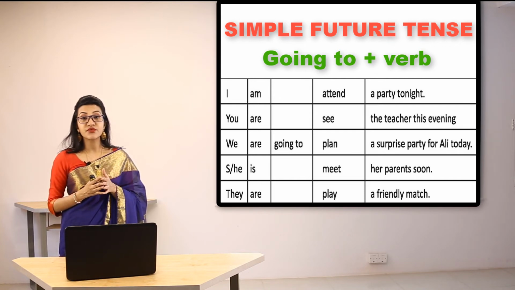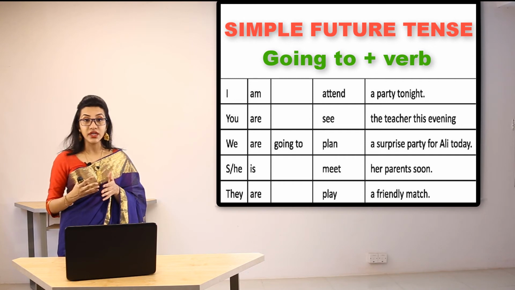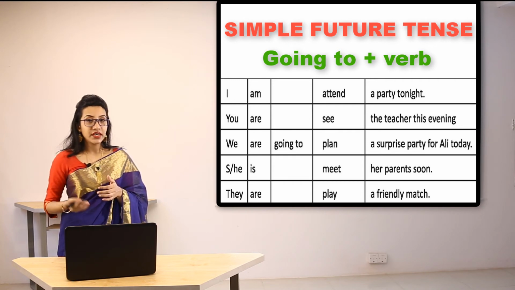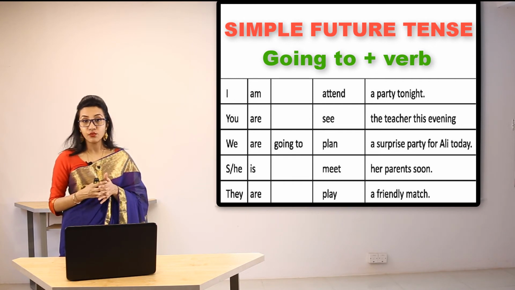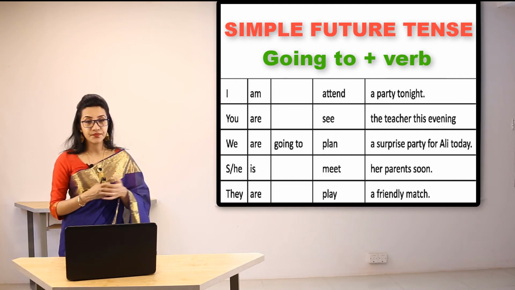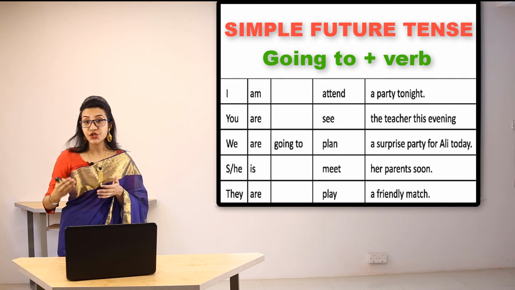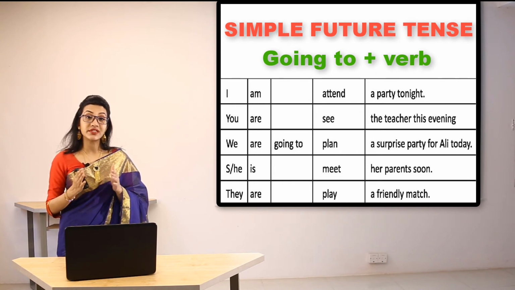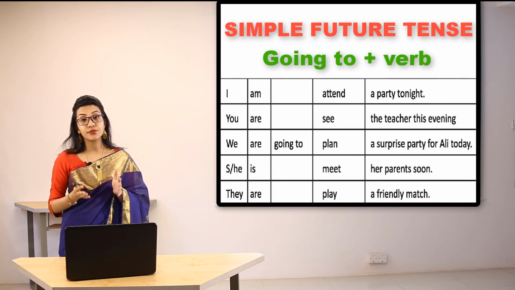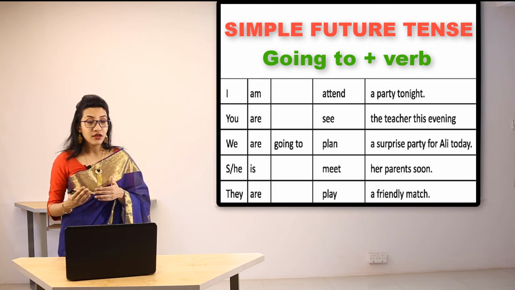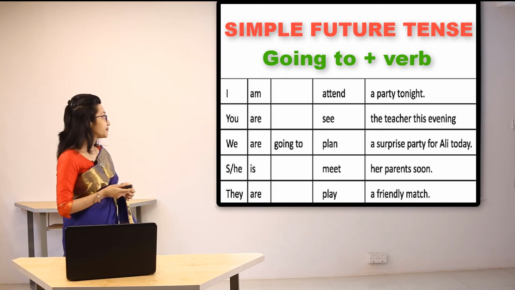If the subject is first person plural, we use are. In case of second person you, we always have to use are. And in case of third person singular, for example he, she or it, we use is. And in case of third person plural as in they, we use are.